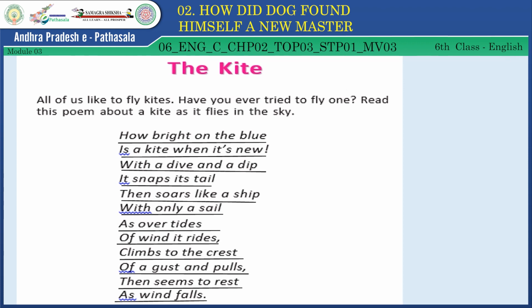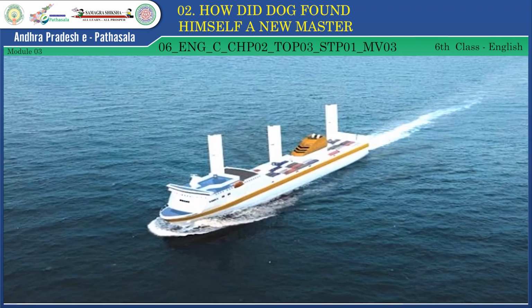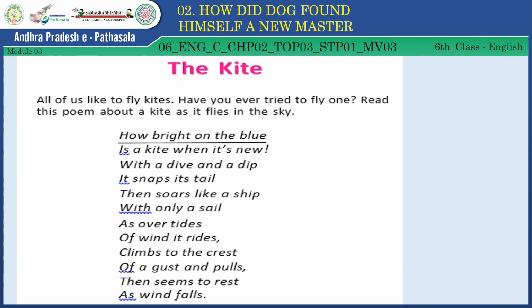Here, when we look into it, there are some important action words explaining and showing the relation, I mean, the relation that is nothing but simile. So, the description of the kite resembles the floating of ships on the seas. Once again, I repeat, children: how bright on the blue is a kite when it's new.